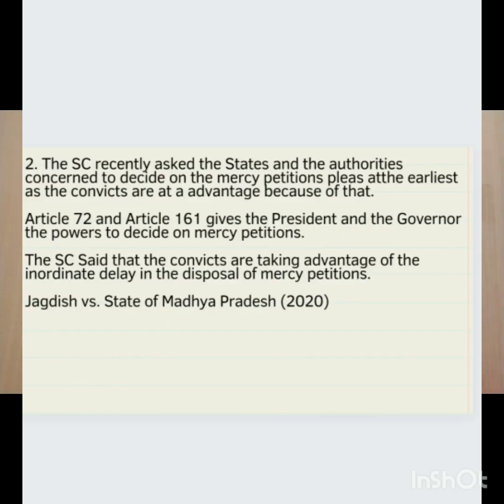And also the Supreme Court said the delay in the disposal of the plea can be a ground to commute the death sentence to life imprisonment. The apex court, while saying this, relied on its own judgment in Jagdish versus the State of Madhya Pradesh in 2020, where it had commuted the death sentence of a person to life imprisonment, considering that there was a 5-year delay in deciding the mercy petition. This is one of the reasons why the mercy petition should be disposed of at the earliest.